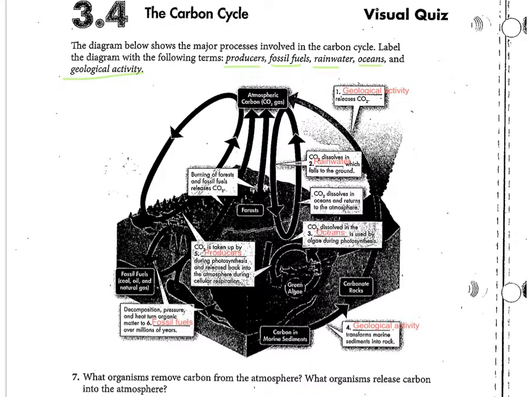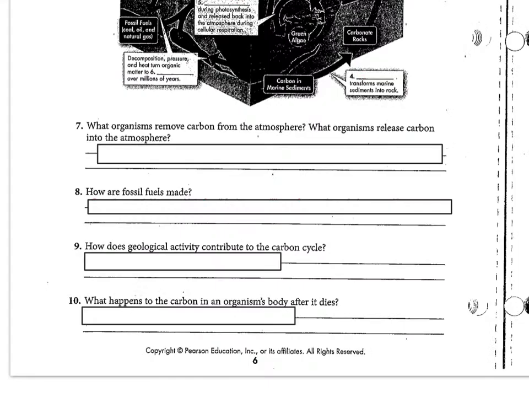All right, go ahead and double check your answers. Number 1, you should get geological activity. Number 2, rainwater. 3, oceans. 4, geological activity. 5, producers. And 6, fossil fuels. Go ahead and correct any mistakes you may have made. Next, take a minute to answer the following questions. Pause the video, and then you can unpause to check your answers.